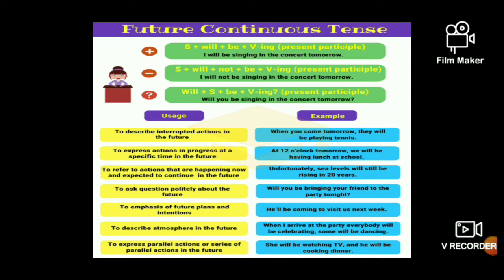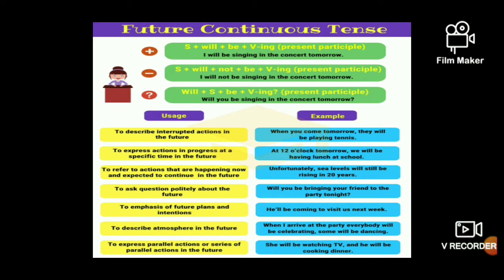And next one, to refer to some actions that are happening at present or in the future, you can also use this kind of sentence. Unfortunately, sea levels will still be rising in 20 years. And if you want to ask a polite question, you can say, will you be bringing your friend to the party tonight? See, it's a polite request and question. And next one is, if you want to emphasize something, you can say that he'll be coming to visit us next week. So, for major things, you are using the future continuous tense.